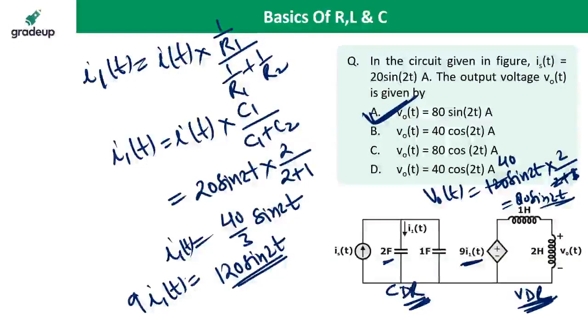All the cosine options remain cancelled, so only the sine option is there, because there is no differentiation or integration, only the division rule is followed. We are not integrating or differentiating in this question.